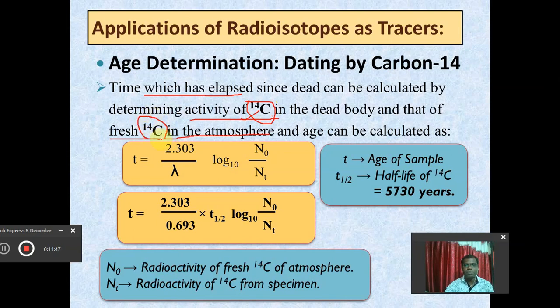And once these two activities are calculated, then we will be able to calculate what? We will be able to calculate the age of any sample.